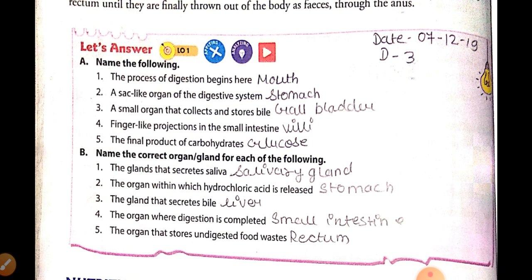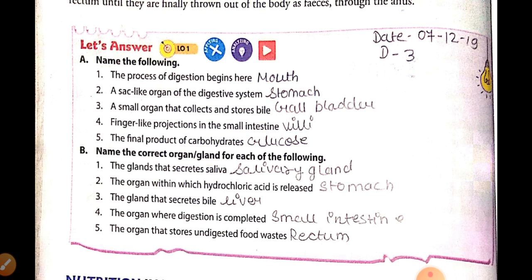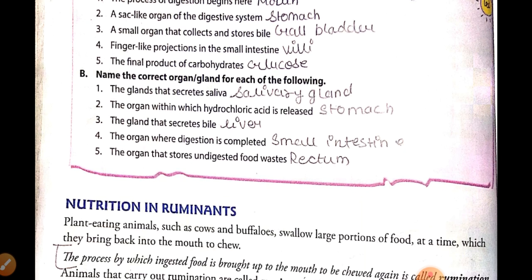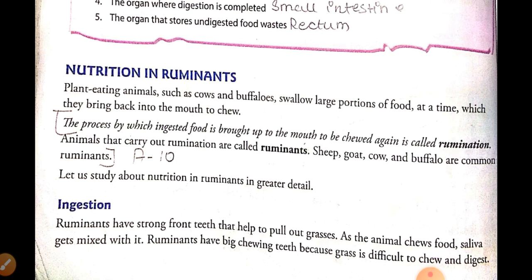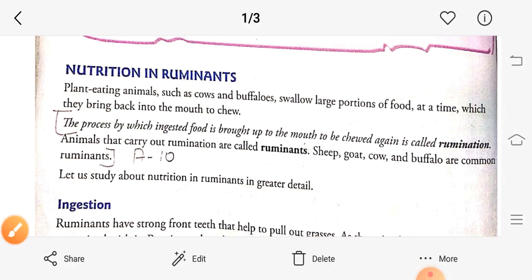The complete digestion process occurs in small intestine. The organ that stores undigested food waste is rectum. Today we will learn about our new topic,